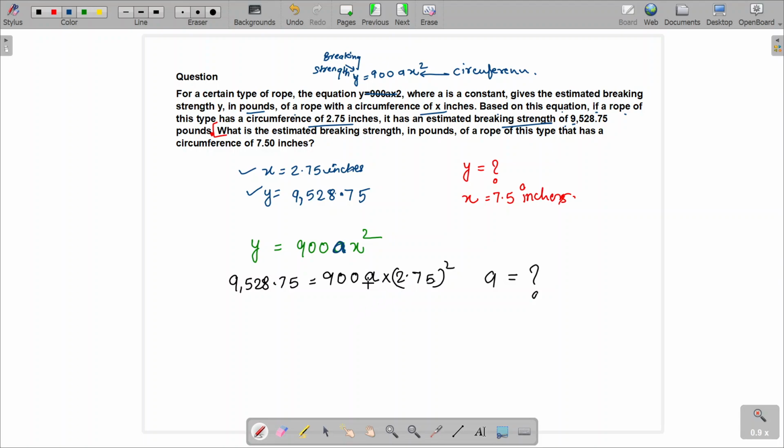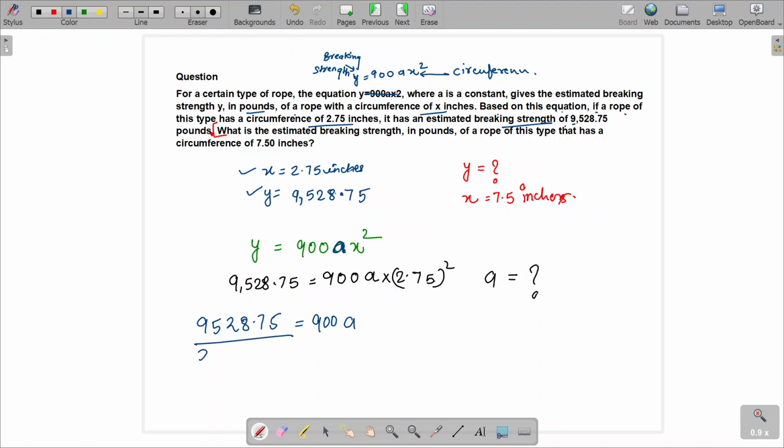So I'll keep a here, and one by one I'll transfer all the constants and the numbers to the other side, because I want to find a. So I'll keep 900a here, and 2.75 whole square is in multiplication. If you're transposing it to the other side, you will divide, or else we can say that we will divide 2.75 whole square on both sides.